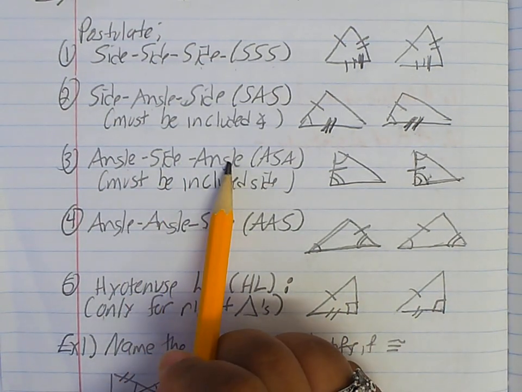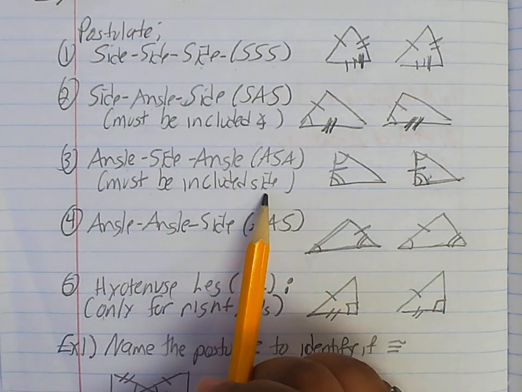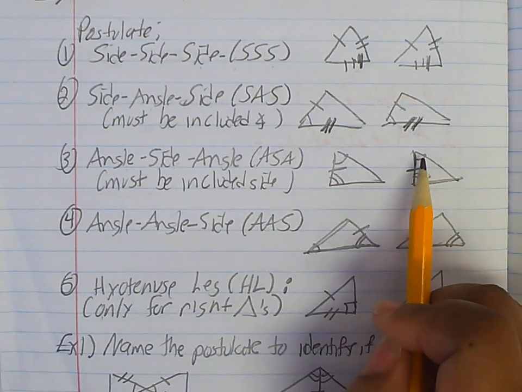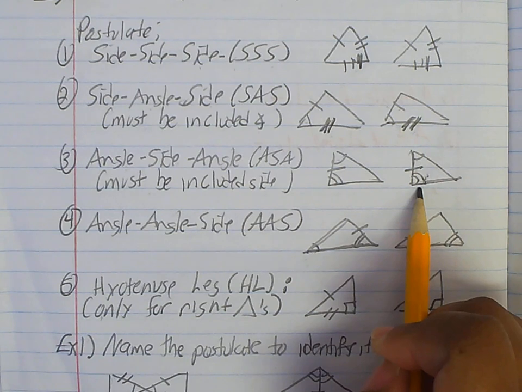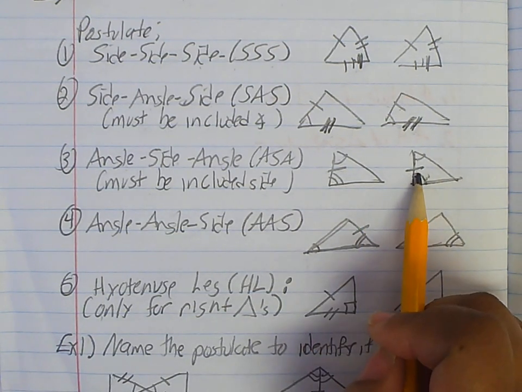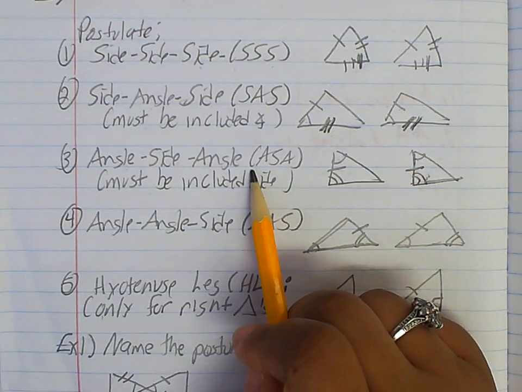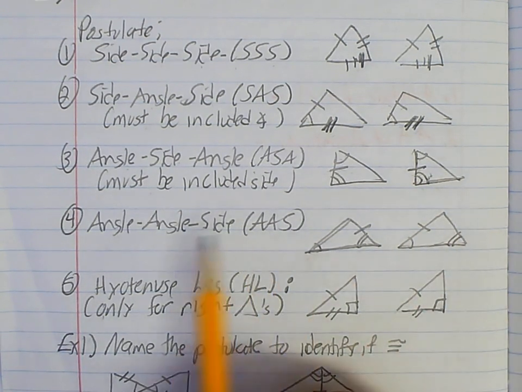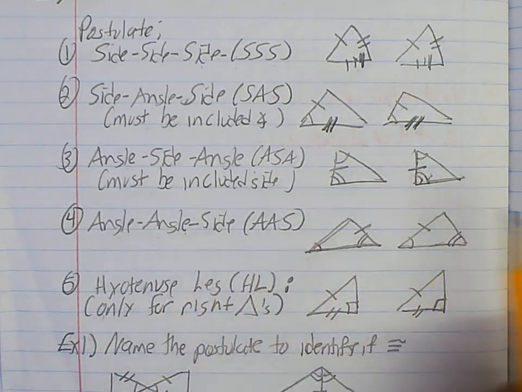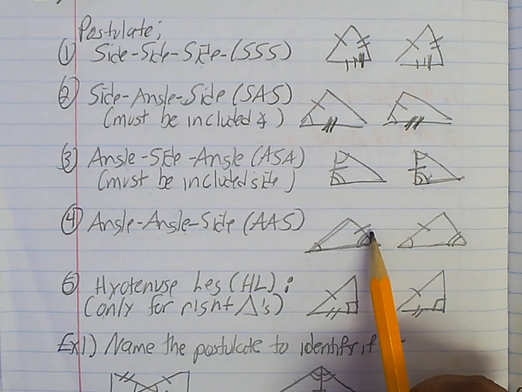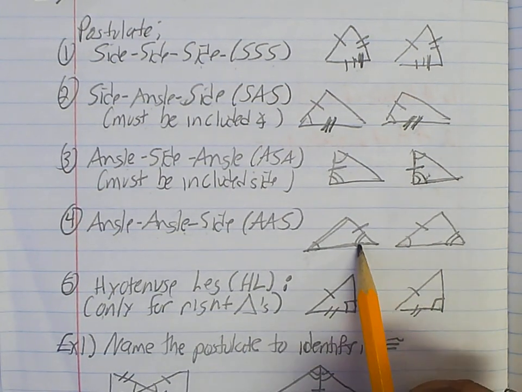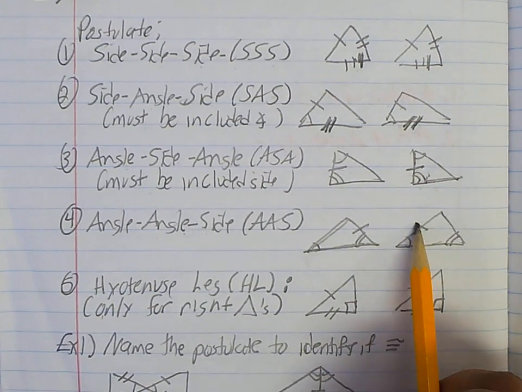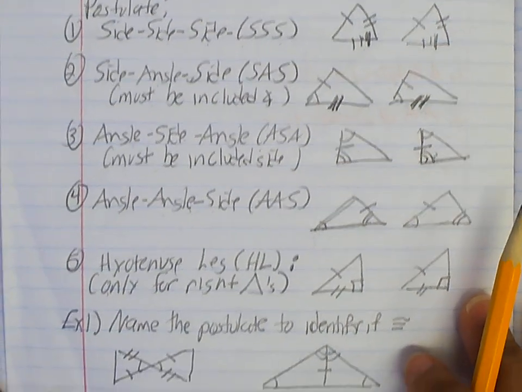Angle-side-angle, okay, must have an included side. So you'll have this angle and this angle congruent. You have this angle and this angle congruent. And then you can see the side is between them. So then that proves it by angle-side-angle. Angle-angle-side, you have the 2 angles and then the side. So this angle, and then you have this angle, and this angle, then you have that side and that side. So you can prove it like that.